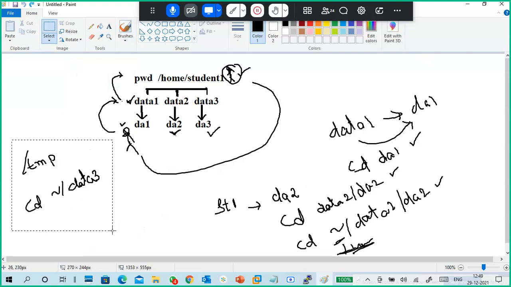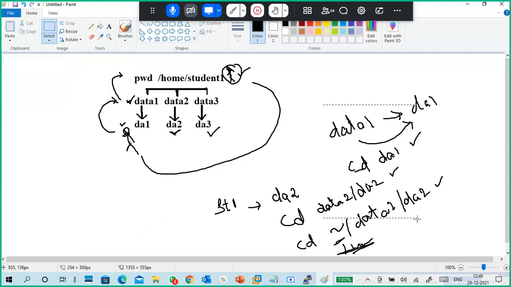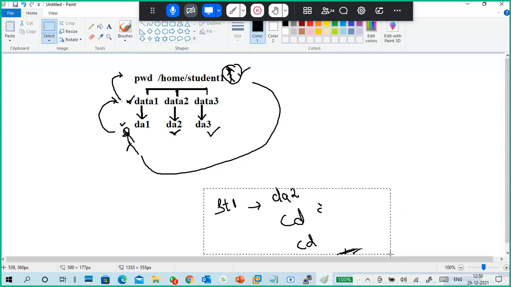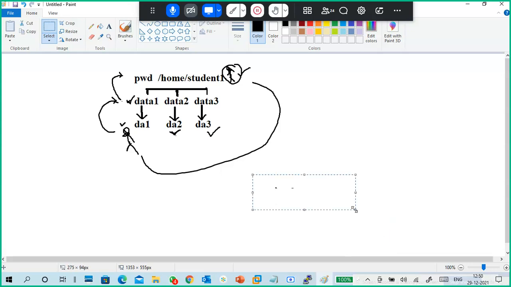Still confusion is there? Very good. So that is called absolute path and relative path.